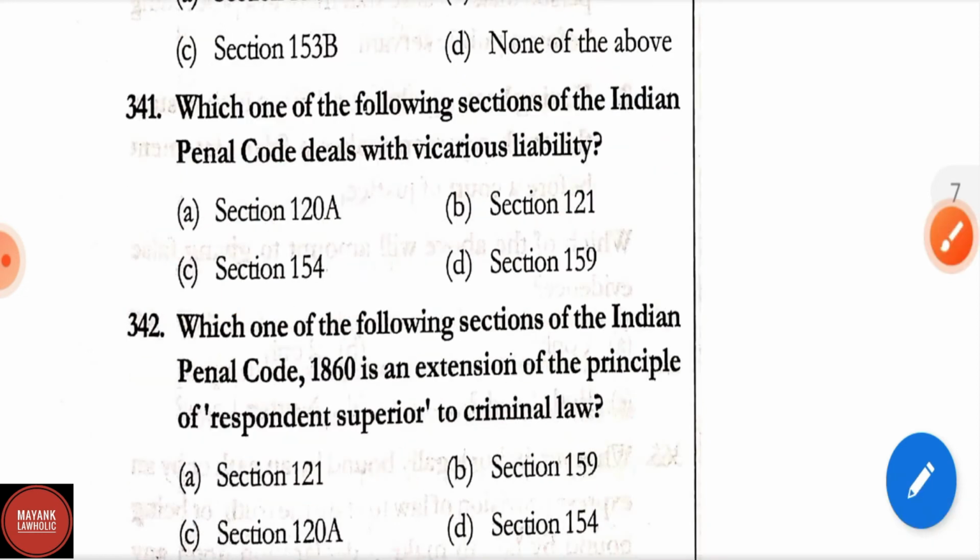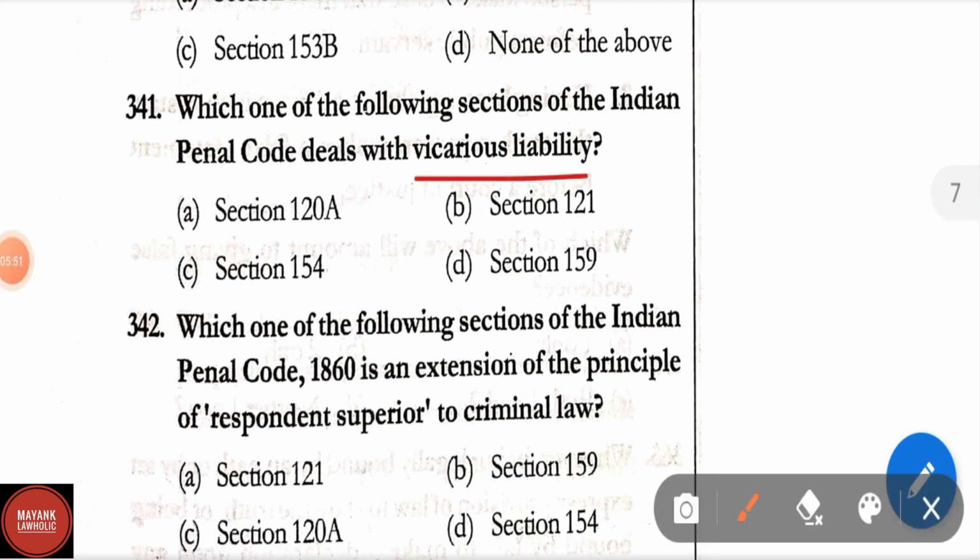Question number 341. Which one of the following sections of IPC deals with vicarious liability? Options are section 120A, section 121, section 154, section 159. Correct answer is option C, that is section 154. Section 154 of IPC deals with vicarious liability.